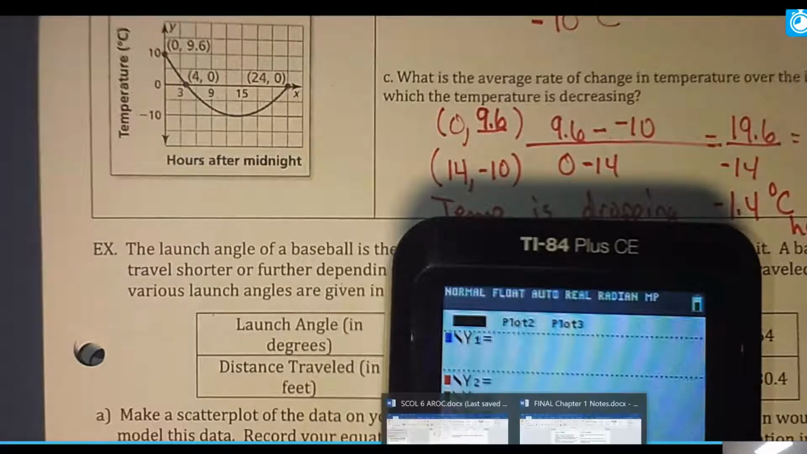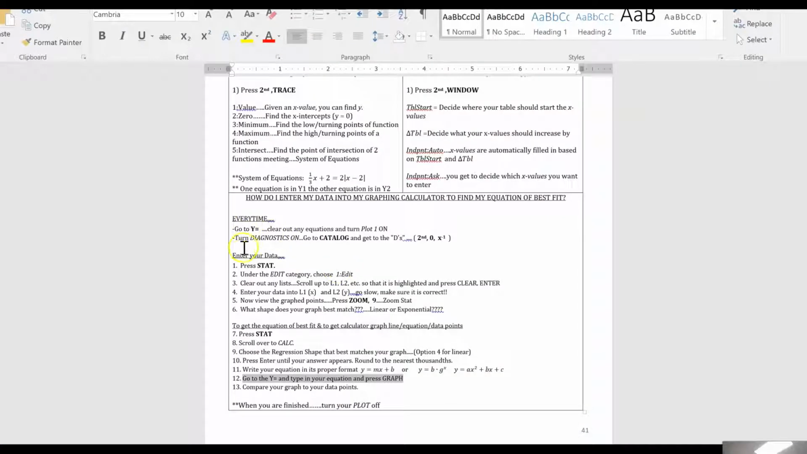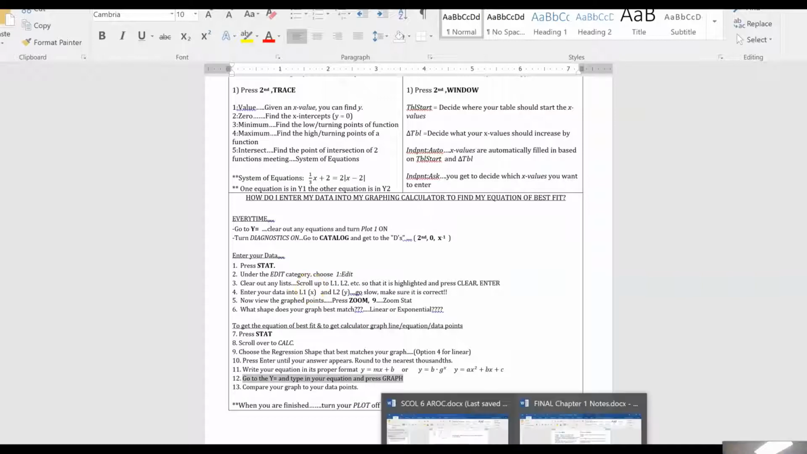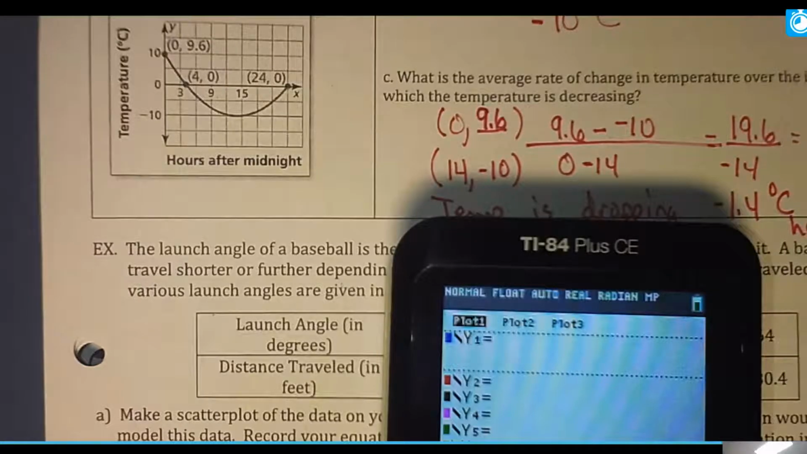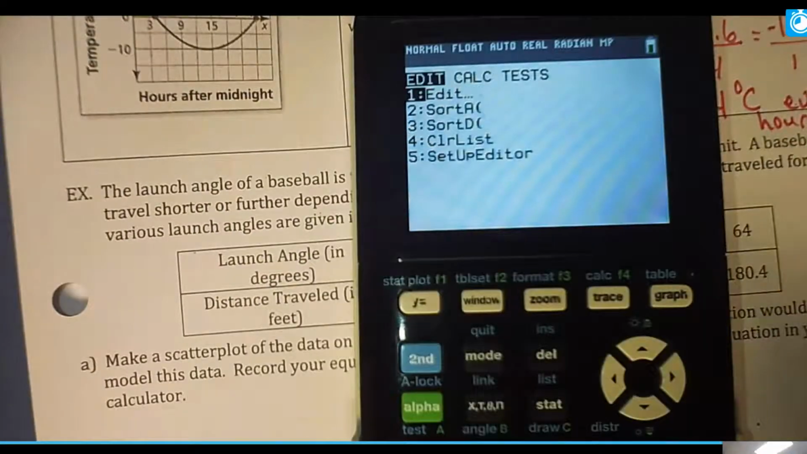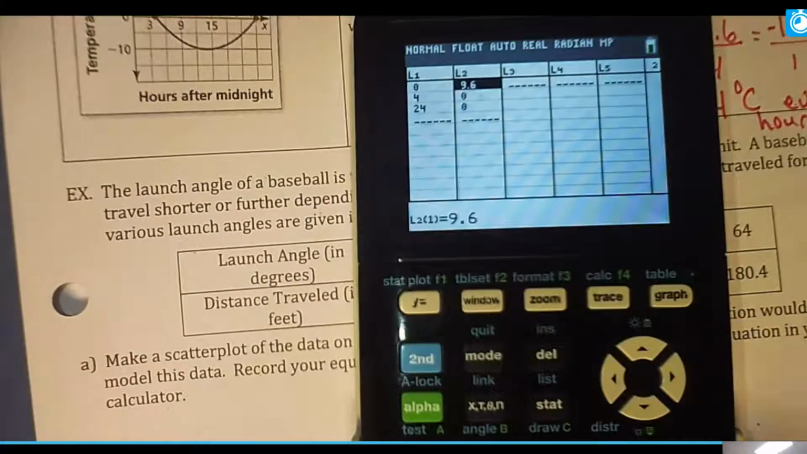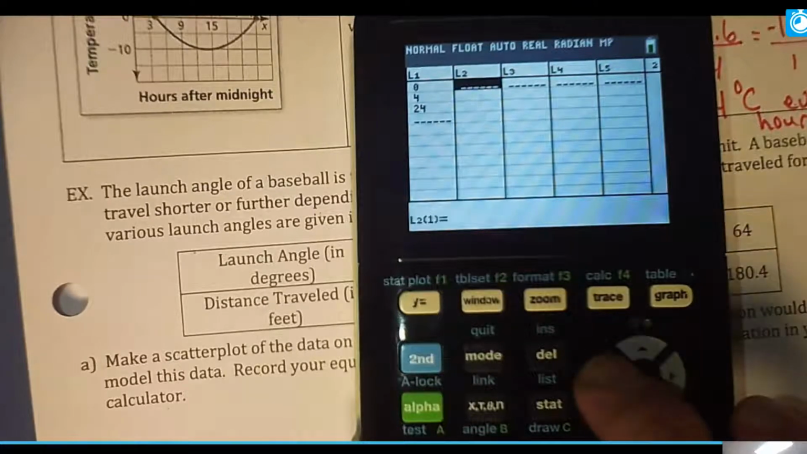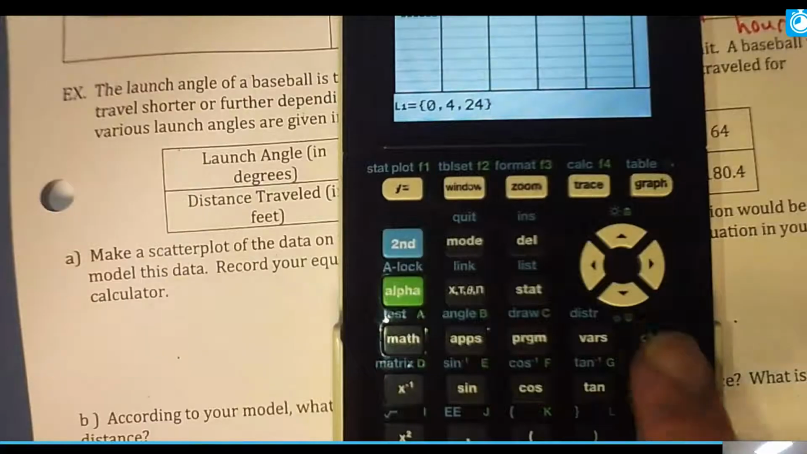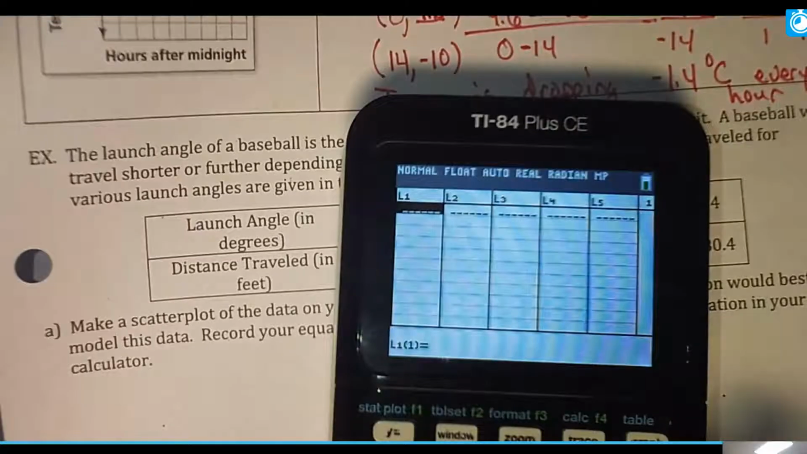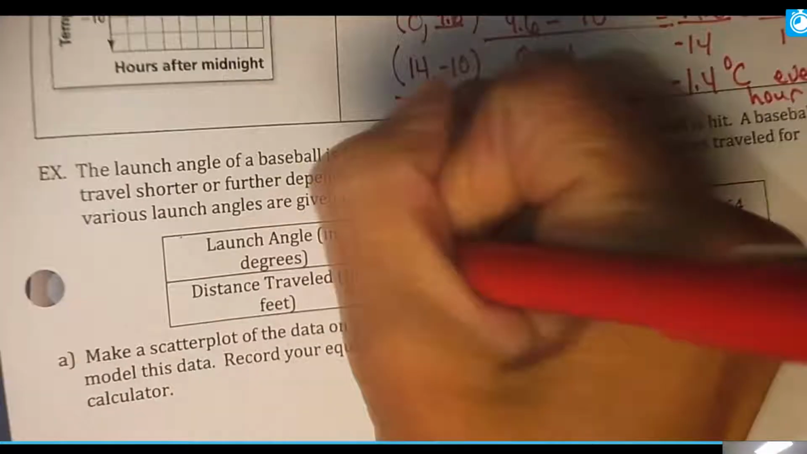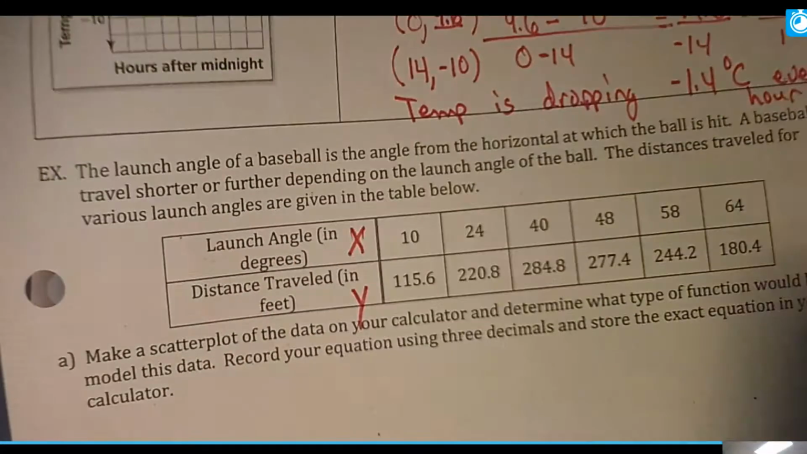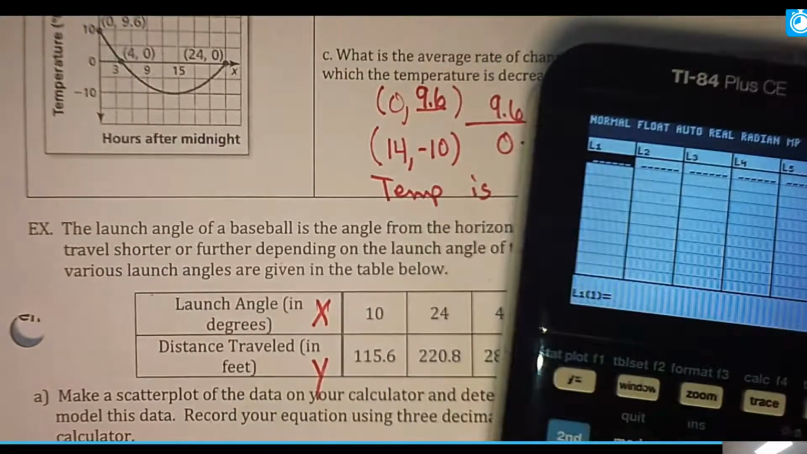So from there, what we're going to do is enter our data. So go to the edit, choose one edit, and then we're going to clear out any lists, which we'll have to do, and we're going to enter our new data. All right, so going back to here, I'm going to go to stat. I do hit edit, so just hit enter. I don't want these lists, so I'm going up to L2, hit clear, enter. And I'm going to go to L1 and I'm going to hit clear and enter. So this is empty. And we're going to enter this data. This is X, this is going to be Y, and under L1 just hit 10, enter, 24, enter.